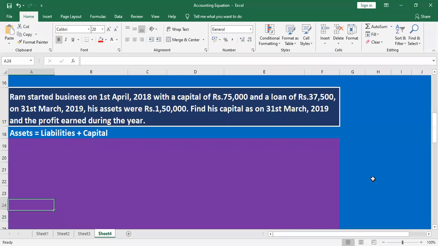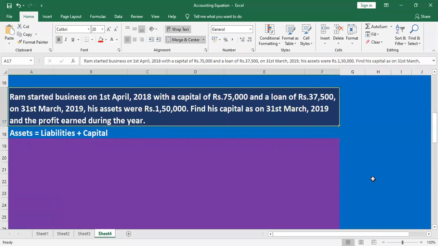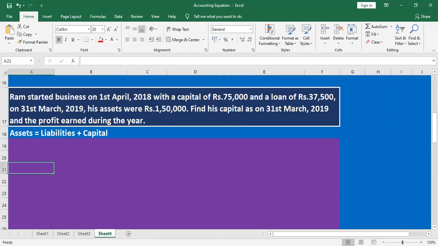Okay, next sum. Listen. Ram started the business on 1st April 2018 with capital of 75,000 and loan of 37,500. On the same date the asset is 1,50,000. Find out the capital and the profit. So what is the logic here? Very simple: asset equals capital plus liabilities.